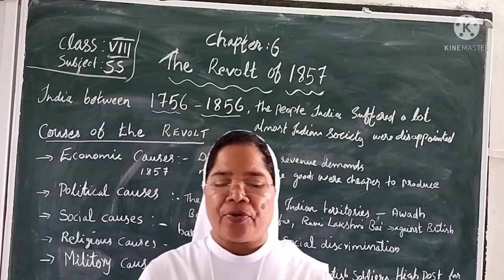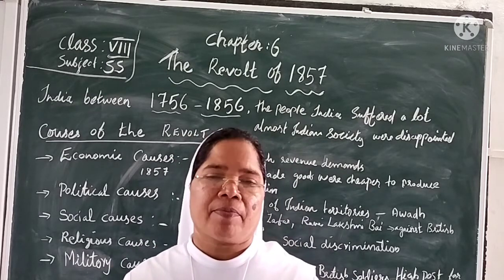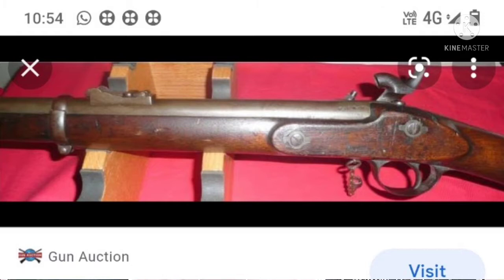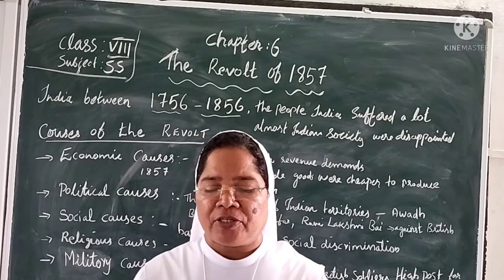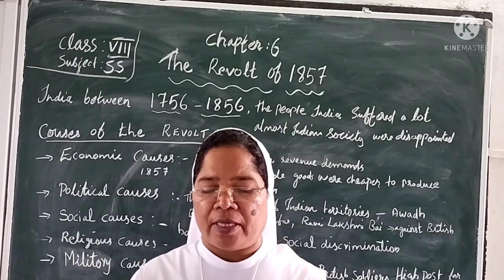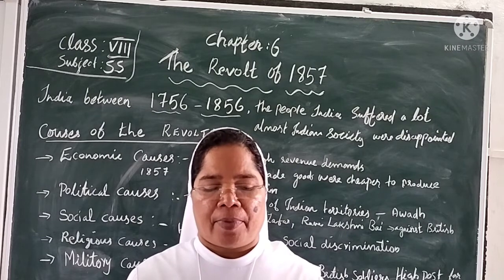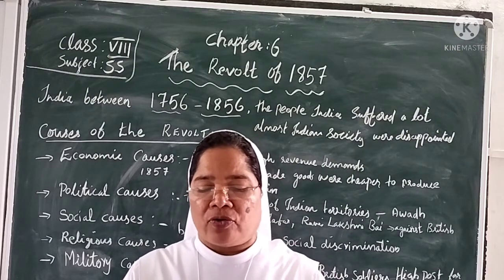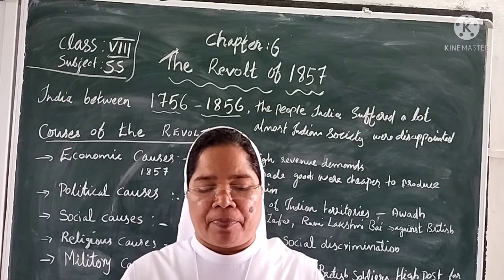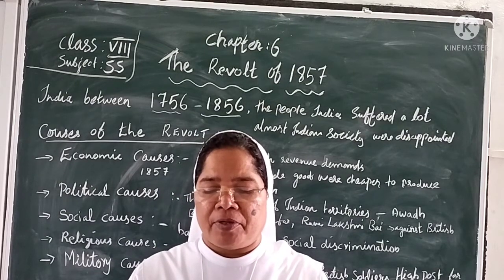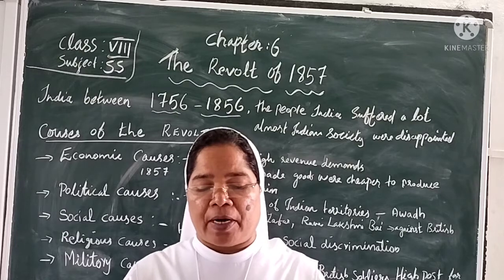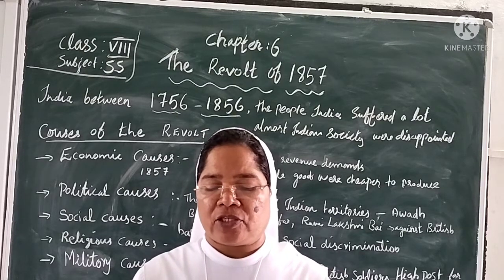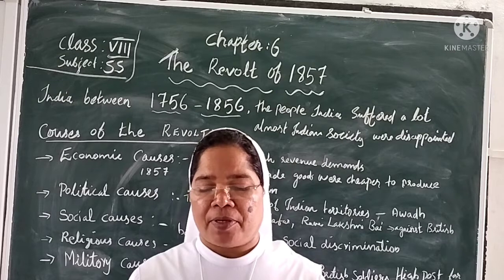A new rifle had been introduced in the army at this time. It was called the Enfield rifle. The Enfield cartridge was a paper cartridge covered with greased paper wrapper. The sepoy had to bite off the greased paper before loading the cartridge into the rifle. News spread that the grease was made from the fat of cows and pigs.